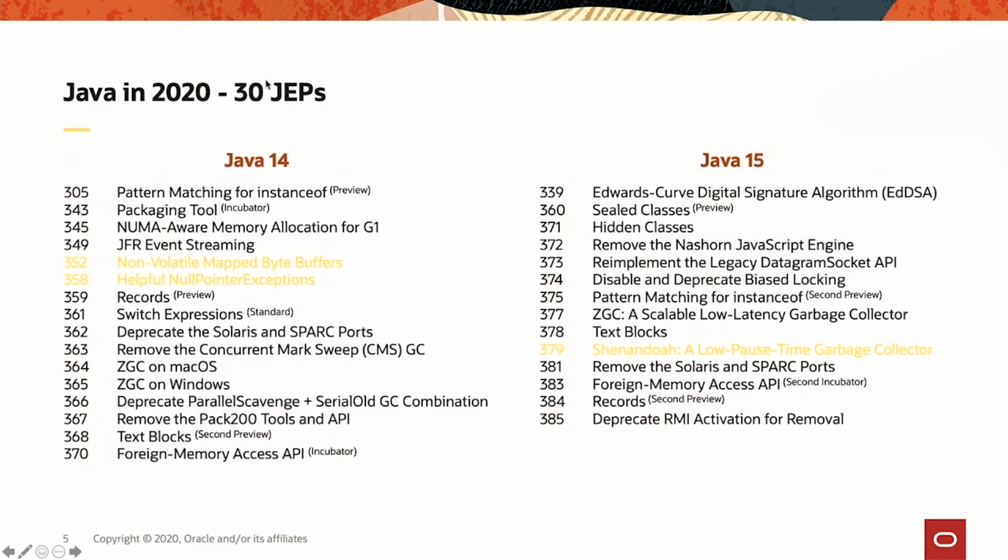So if we look at 2020, we got 2 releases, Java 14 in March of this year and Java 15 a few weeks ago in September. So what I'm going to do today, I'm going to go over some of those features. I will also try to do a few demos to highlight, for example, some of the features coming from Project Amber, and that should give you an overview of some of the new capabilities that we have at our disposal in 2020.